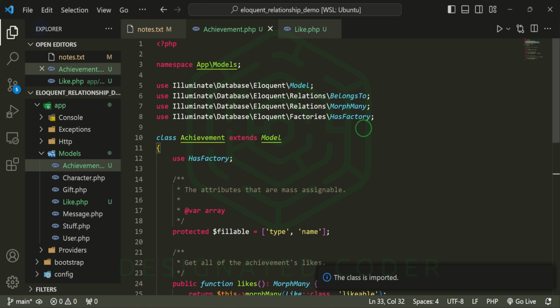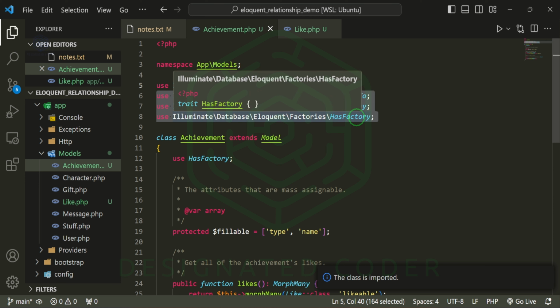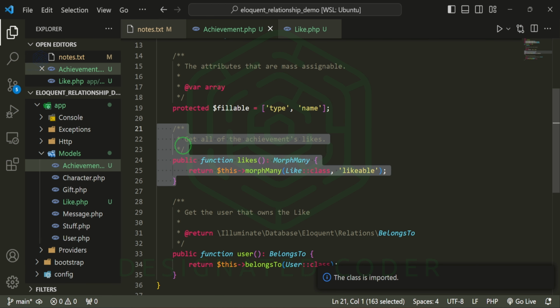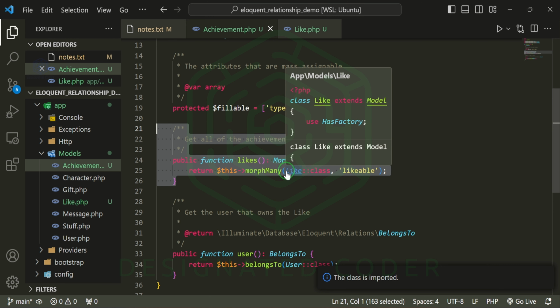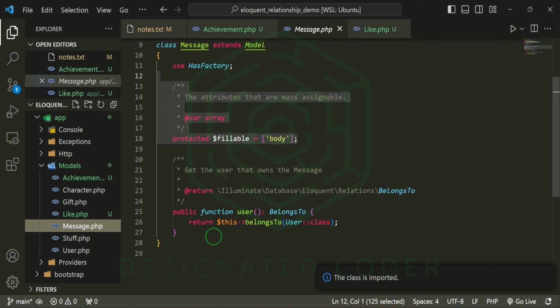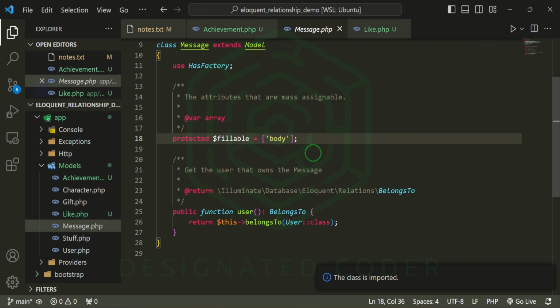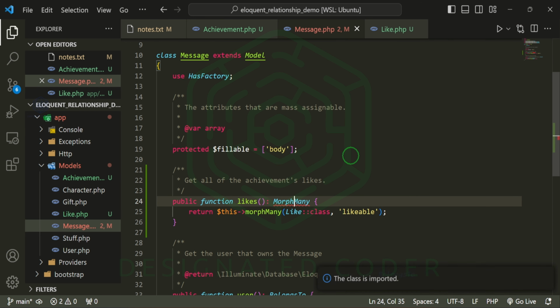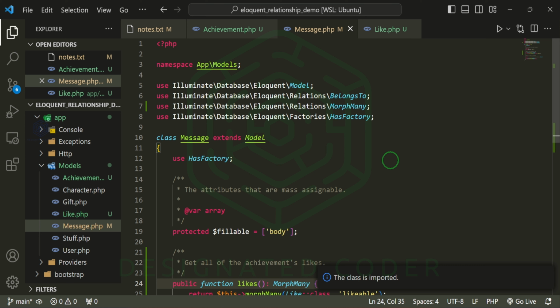And then if we go up, we can see the imports that we have here, the belongs to many, morph many. That's what we just added. As I said, because we're using this as a morph many, this is something that we can also put in the messages because that's what we're also adding likes to. So I'm going to paste it here and import it. And so this message morphs many to the likable class with the likes. Read it however you want to read it. That's how it is. And we have the imports up here as well.